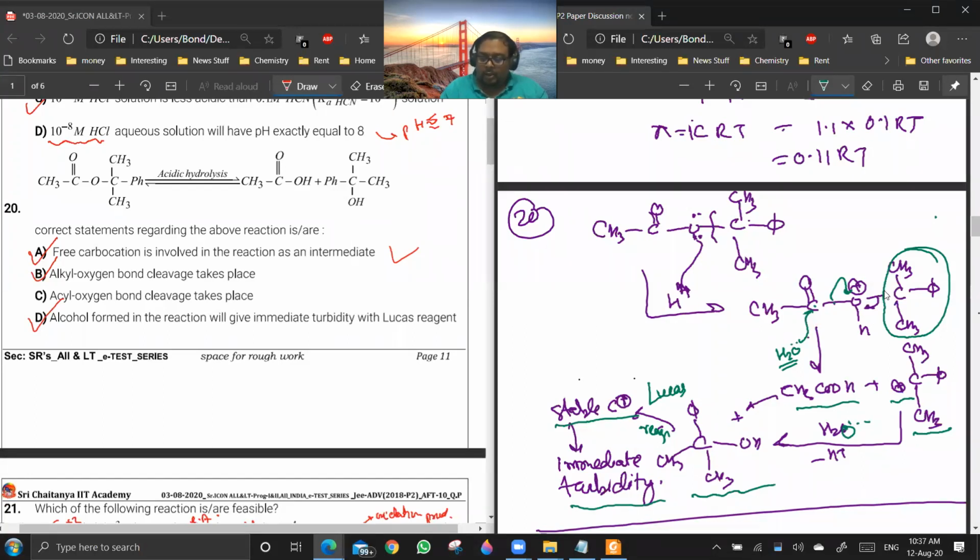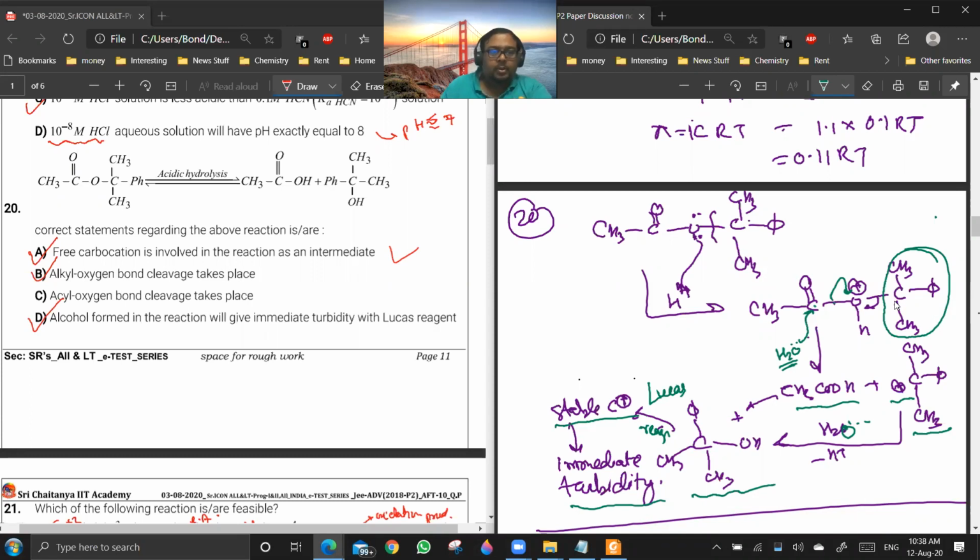But here this bond is breaking faster because this can give a stable carbocation. It will not wait for H2O to attack here and then this thing will go out and then I will leave. It won't happen like that. Okay, are you getting my point?